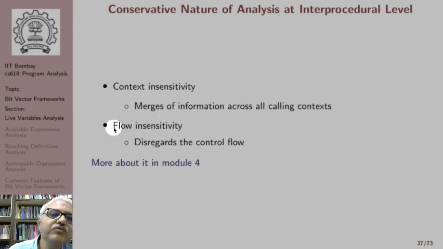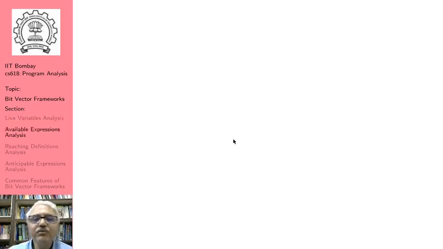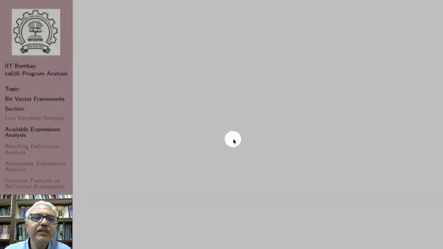We talked about flow sensitive analysis, but we will see that it's possible for us to have flow insensitive analysis also, and we will study examples of this in module 3, where we look at general frameworks. What about soundness of analysis results? Again, we will study this in greater detail in module 2. So with that, we come to the end of live variables analysis. In the next lecture in this module, we will then study available expressions analysis.